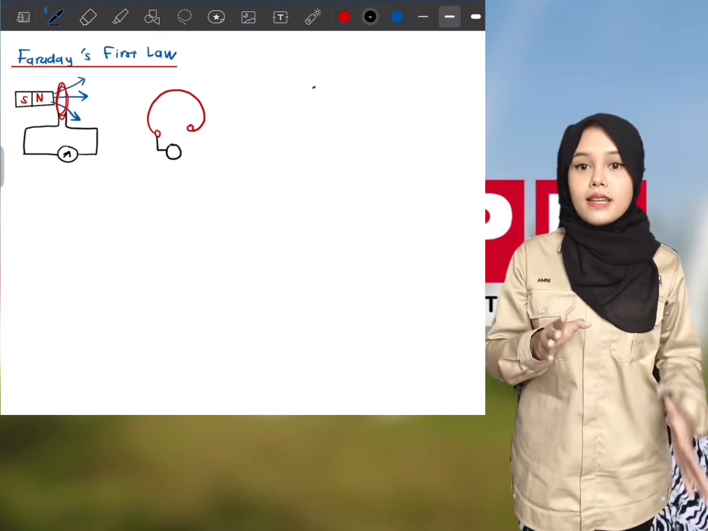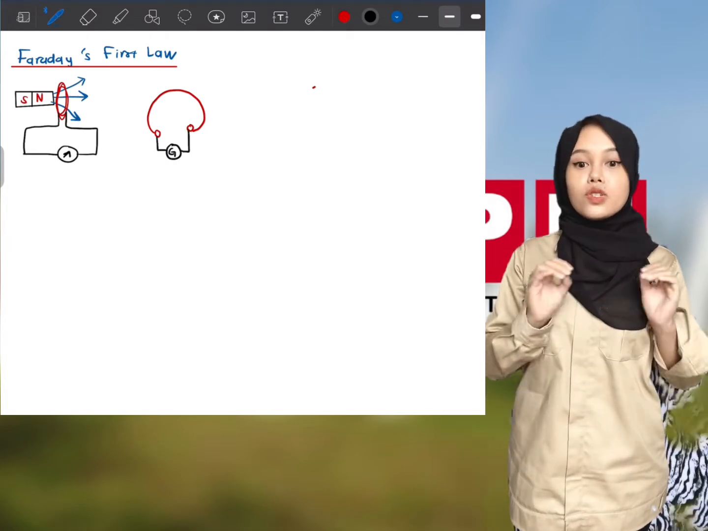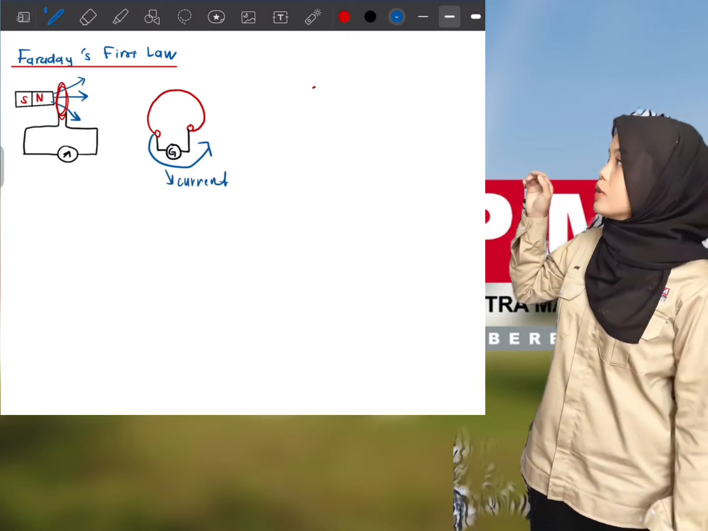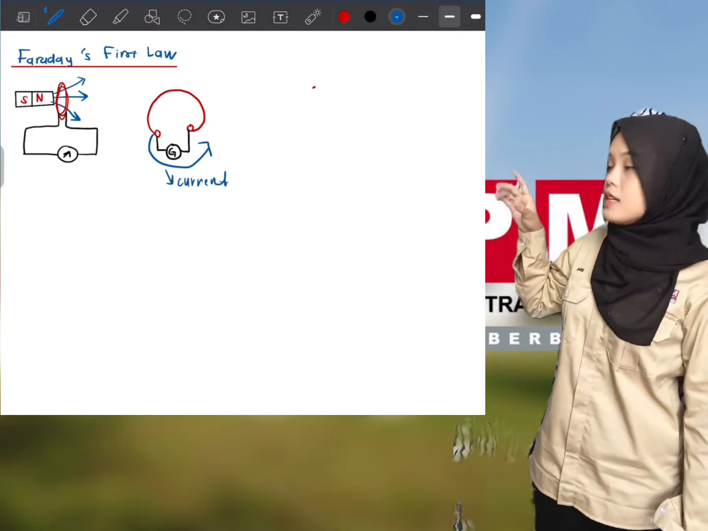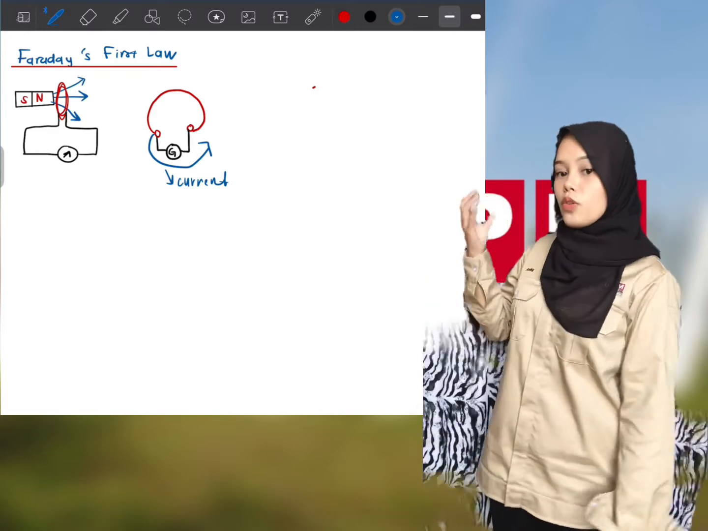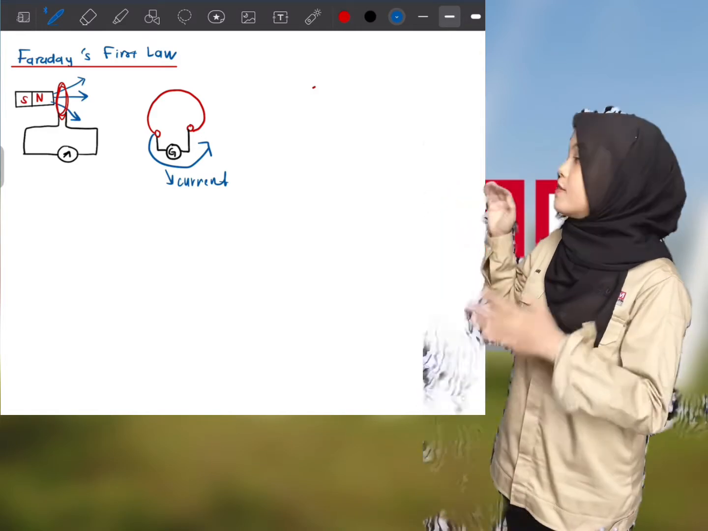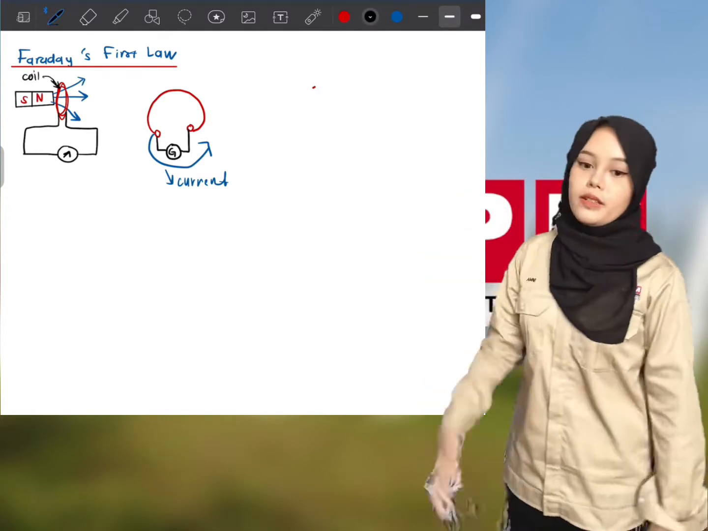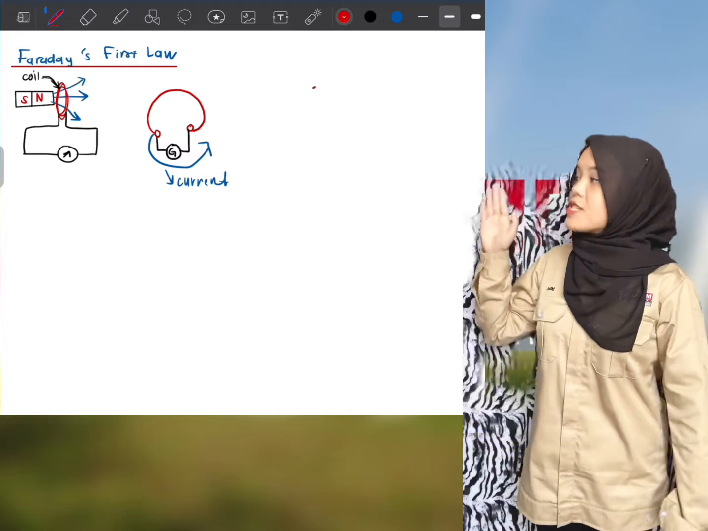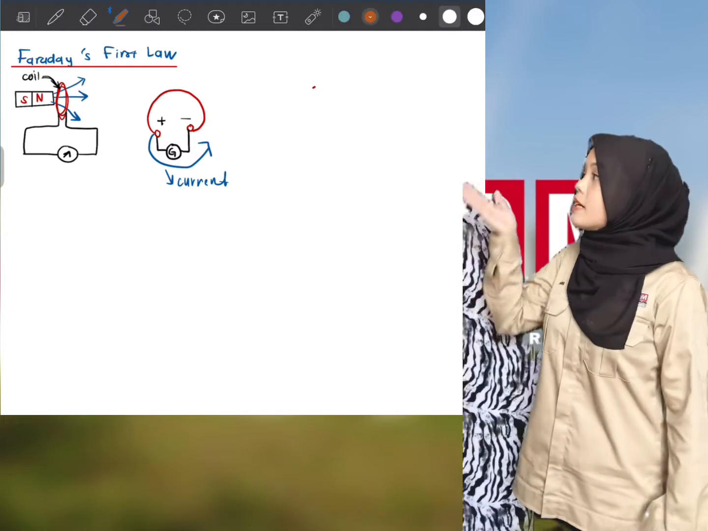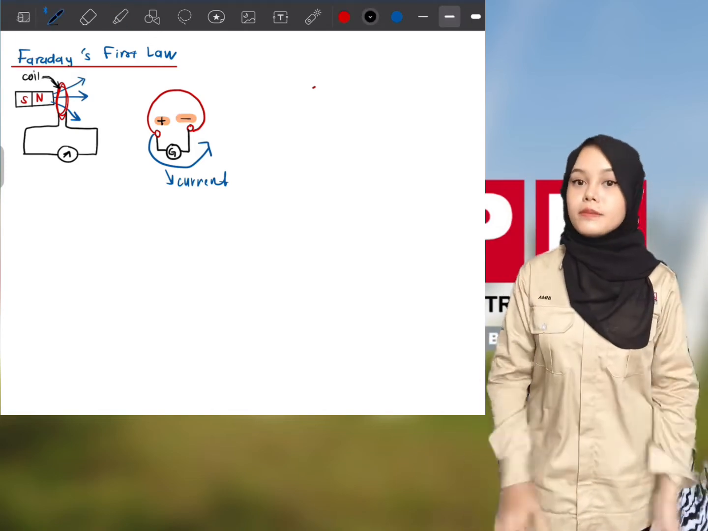When there is an EMF induced between two points, as we can see here, and we close this circuit by fitting a galvanometer, the EMF will produce current, and if there is a path given to it, the current will flow through it. So the EMF generated here will have two terminals. One terminal will become positive and the other will become negative.